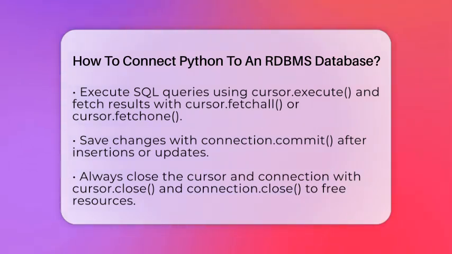After that, create a cursor object. Think of the cursor as a tool that allows you to run SQL commands. You do this by calling connection.cursor. Now, you can run SQL queries with cursor.execute. For example, to get data from a table, you'd write cursor.execute SELECT * FROM users. To see the results, use cursor.fetchall or cursor.fetchone.